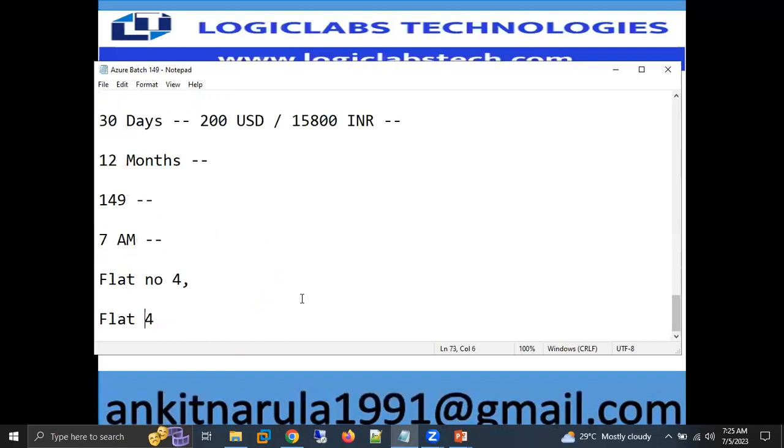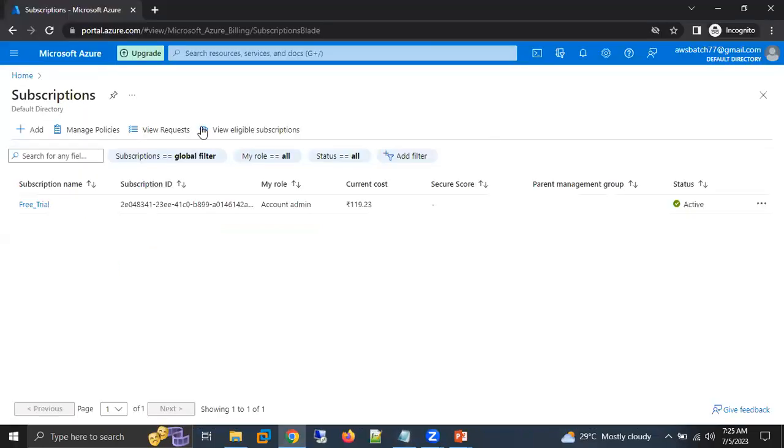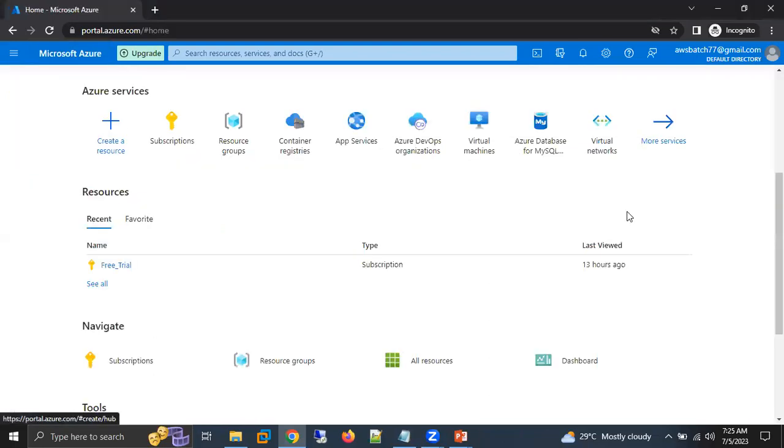I opened the account, but there is no date mentioned showing when it was created. There is no date mentioned in the Azure account, so you need to check your email, because whenever you create an account, you get an email from Azure. You can check from there. If your account is older than 12 months, then you can create a new account, but you can't use the same card details.